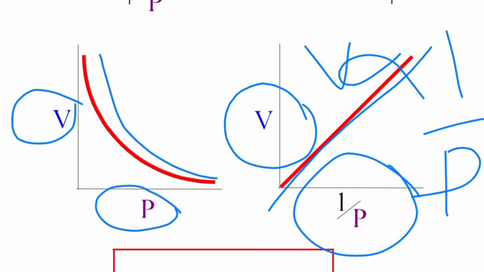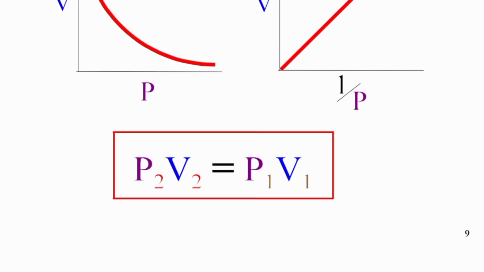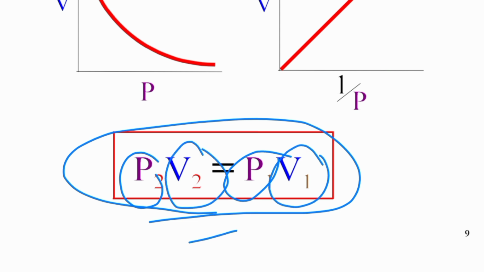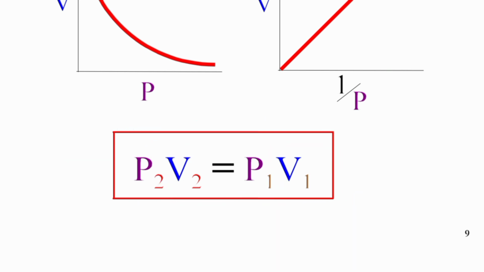This is the equation we can use when solving numericals according to Boyle's law. Sometimes we are given P1, P2, and V1 and have to find V2, and sometimes we are given V1, V2, and P1 and have to find P2.